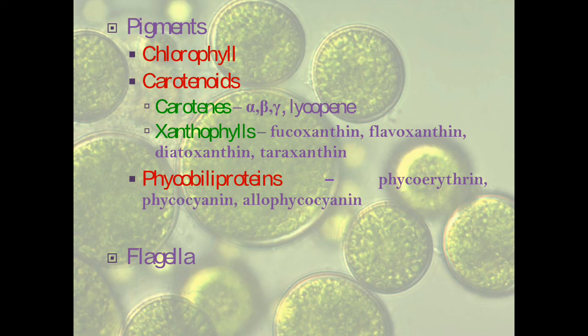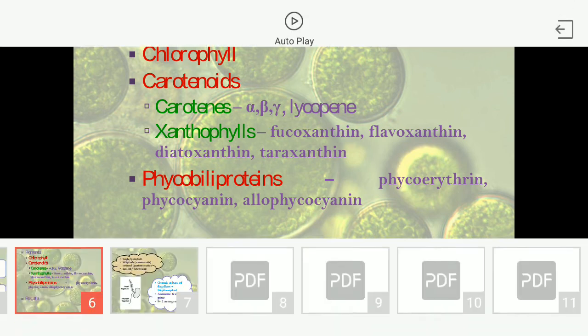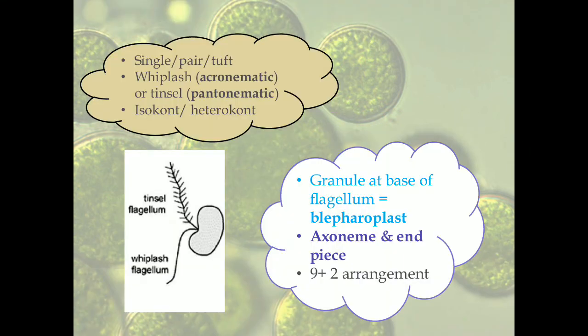The next important organelle that is present in algae, of course, not in all the algae, but in many of the algae, is the flagella. So let us look into it. Now, the flagella is an organelle or a component of the cell which provides motility to the organism. So the motile cells of algae, if they are motile, not all cells are motile, comprise these fine protoplasmic whip-like threads that we call flagella.